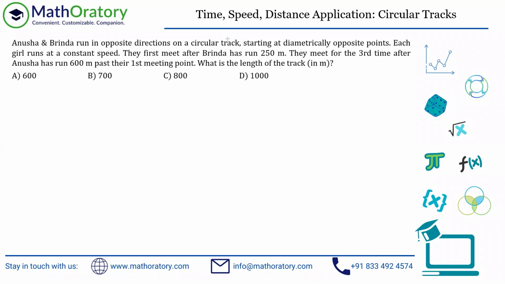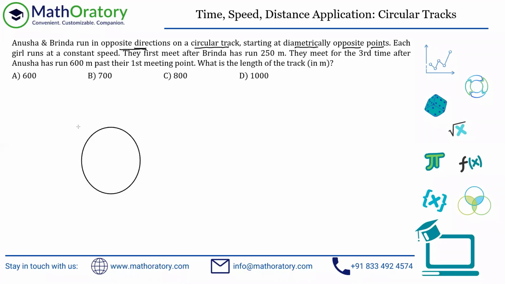We have a circular track problem on time and distance. So let me just read the problem once. These two people, A and B, are running in opposite directions on a circular track, starting at diametrically opposite points. So the starting point is not the same.